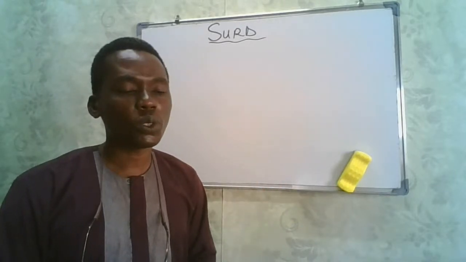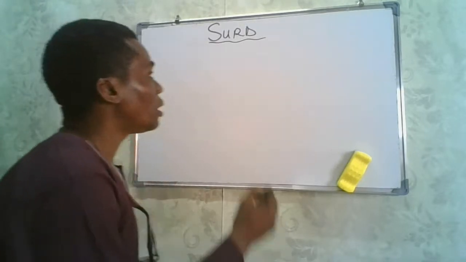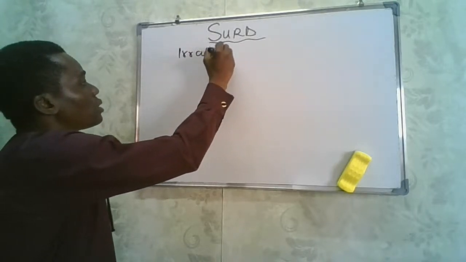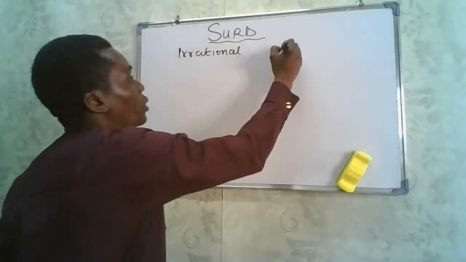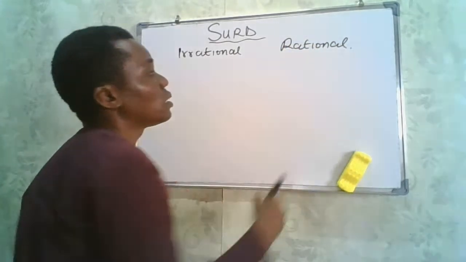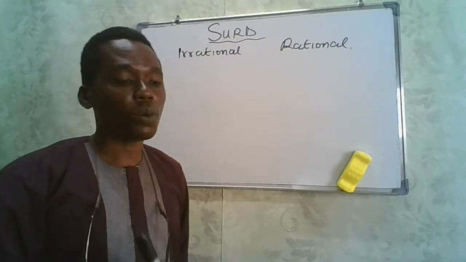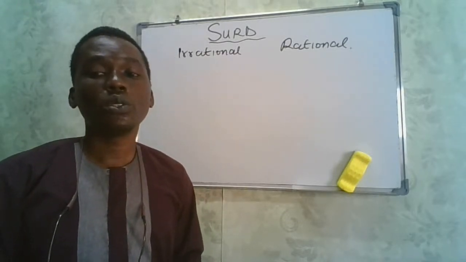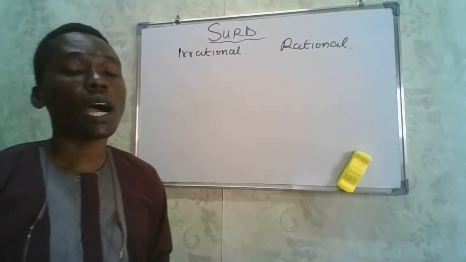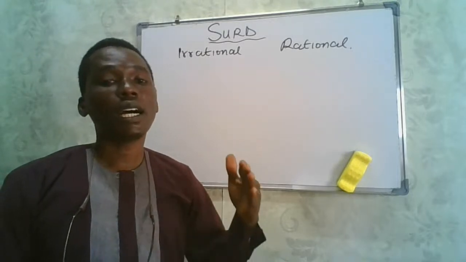Now let's look at surds. What truly is a surd? Now, whenever we talk about mathematics, we always talk about irrational numbers and we talk about rational numbers. Now, when we talk about rational numbers and irrational numbers, under which category do surds fall? Surds are always numbers that are written in their surd form.